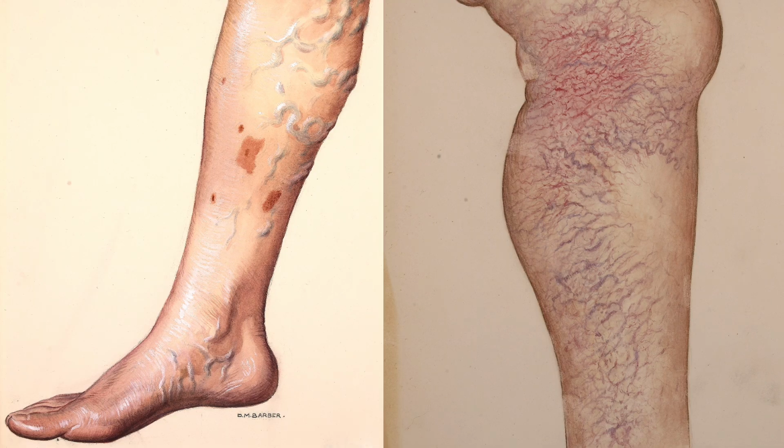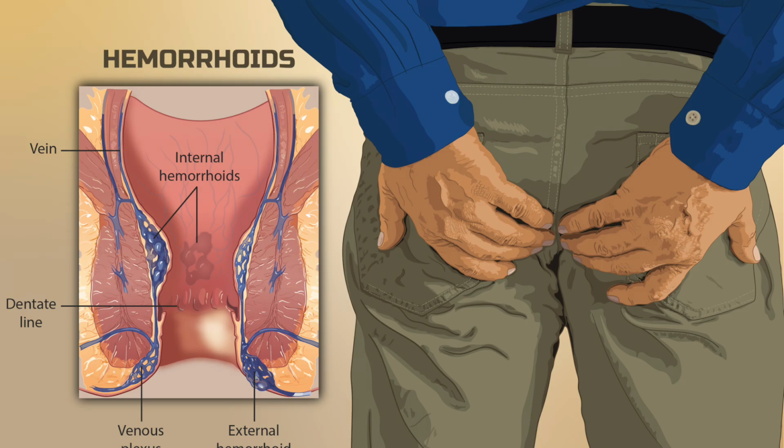Stagnation in the lymphatic system can begin with varicose veins of the legs and pelvic veins and even hemorrhoids.